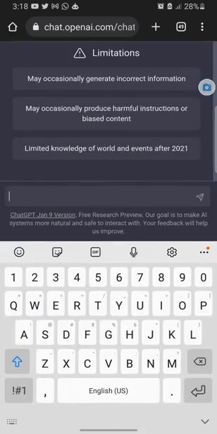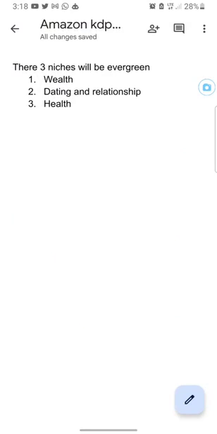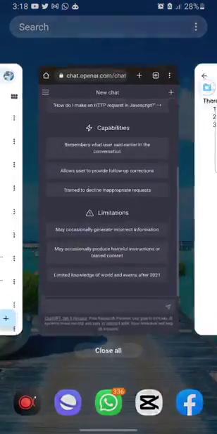Now what I want to do is go back to our document and ask ChatGPT to give me some niches on health.